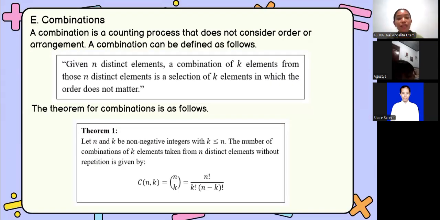After discussing permutation, we now move to the final topic, combination. Unlike permutation, a combination is a counting process that does not consider order or arrangement.